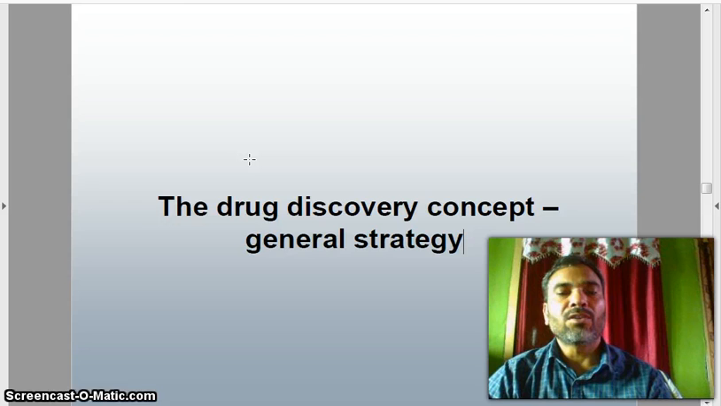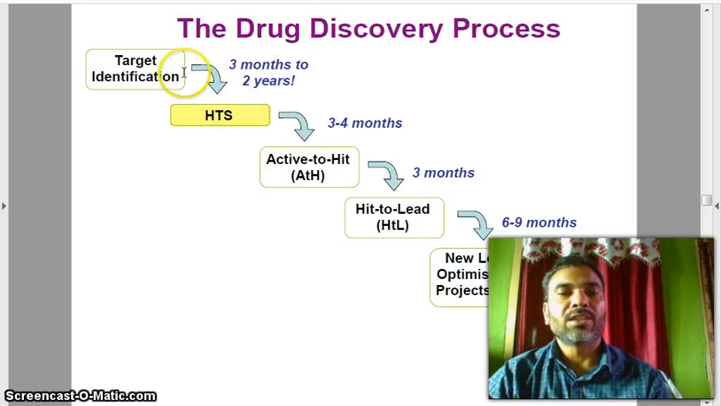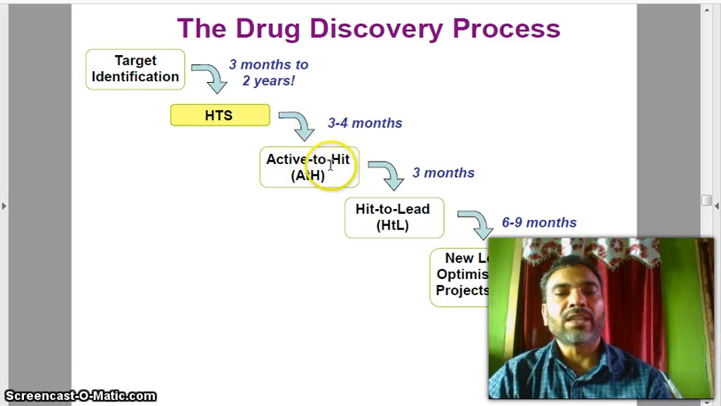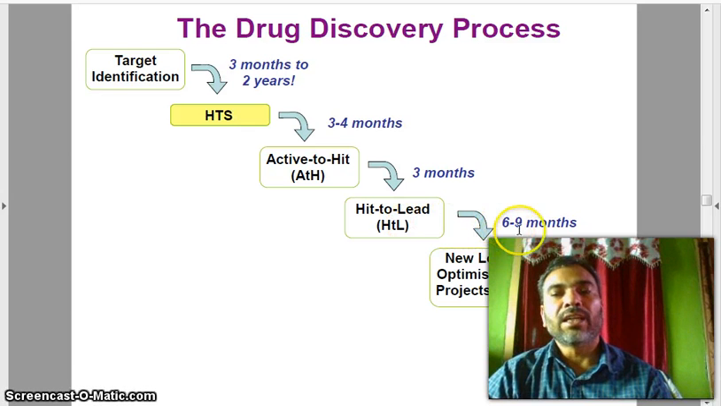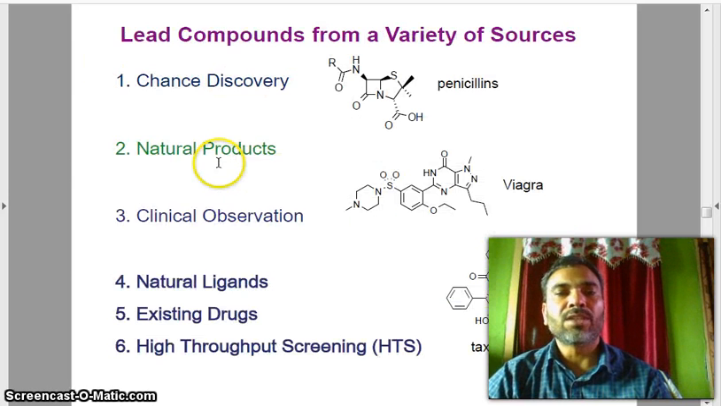So drug discovery concept, general strategy. You see the drug discovery process: target identification, 3 months to 2 years; hits, 3 to 4 months; active to hit, 3 months; hit to lead, 6 to 9 months; new lead optimization project, and 2 years to candidate drug, CD. So these are the steps for the discovery of a drug.